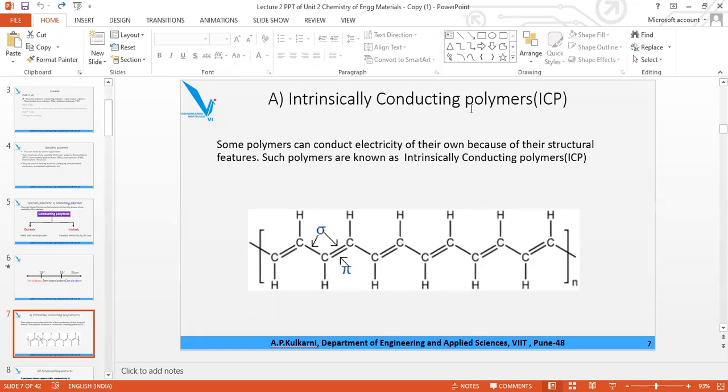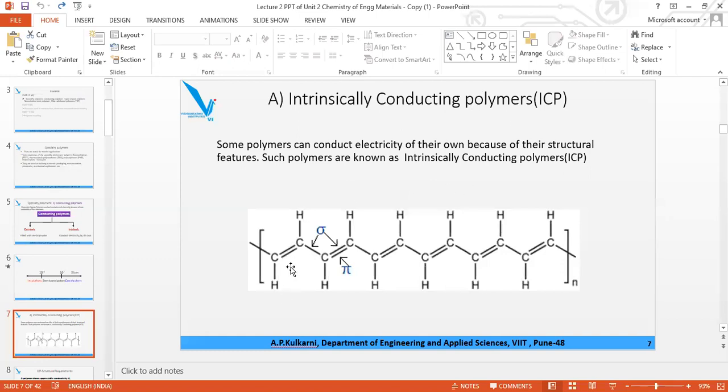Ma'am, S per cm is the unit of conductivity. But what is the long form of it? Siemens per centimeter. Siemens per centimeter. Okay, thank you. Good.